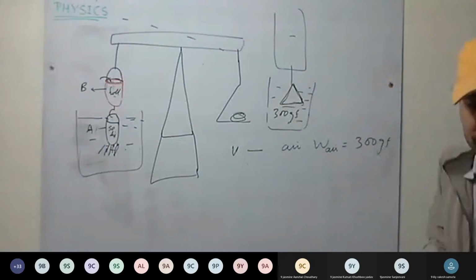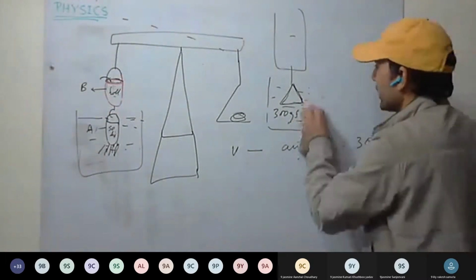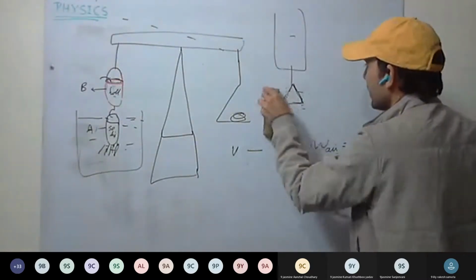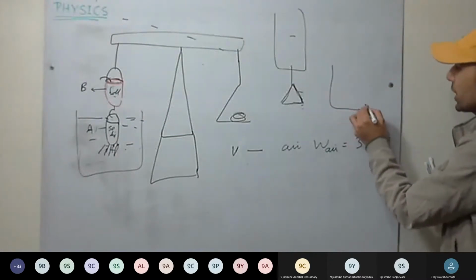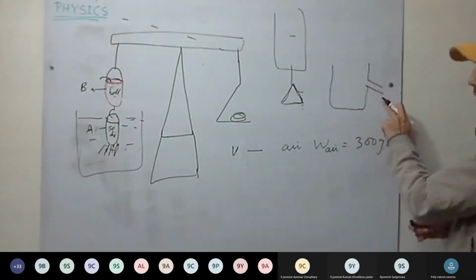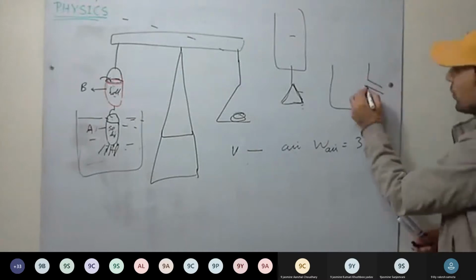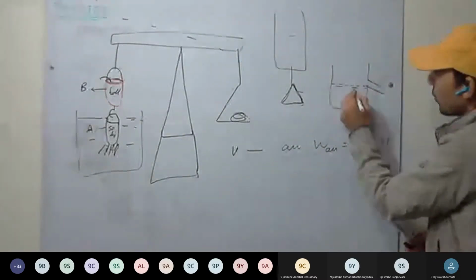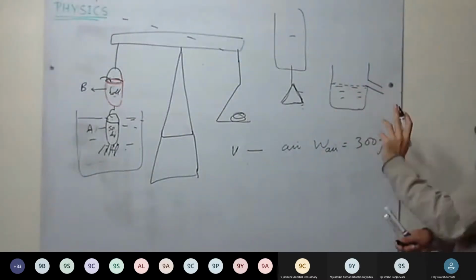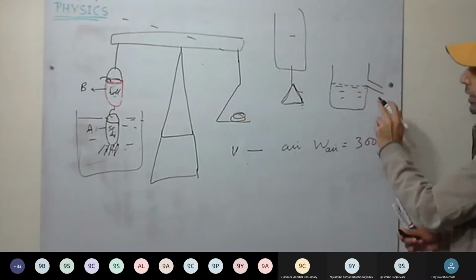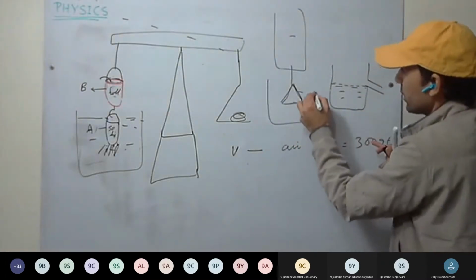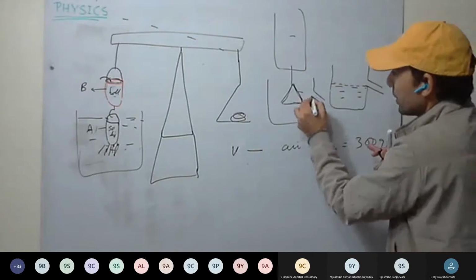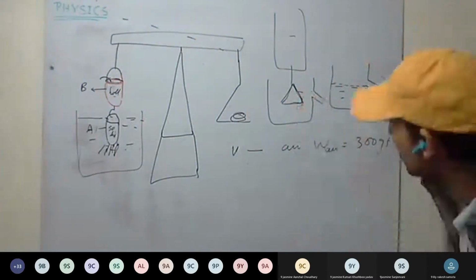one minute before immersing, we have to do one more thing. We take one Eureka can. You know, on the side it has a spout, one hole. We fill it with water up to the spout. Now we immerse this solid inside this water. Wait one minute.